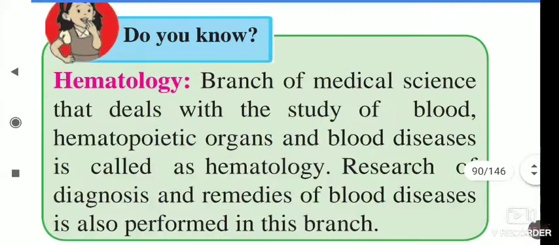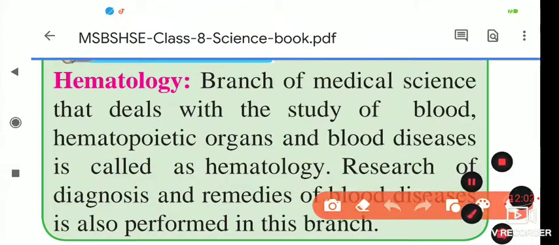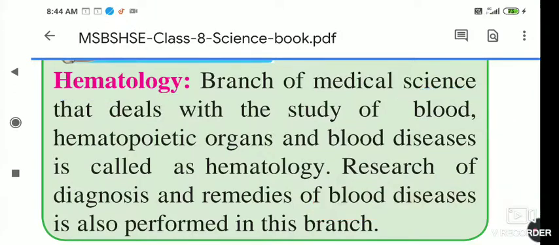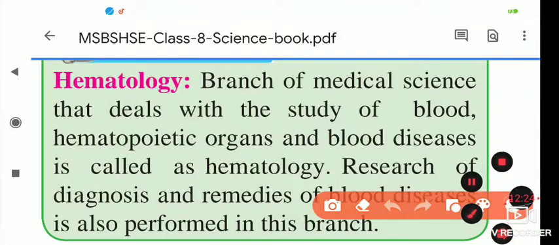Next is the Do You Know point: hematology. Hemato refers to hemoglobin. It is the branch of medical science that deals with the study of blood. When we study blood in this branch of medical science, it is called hematology.